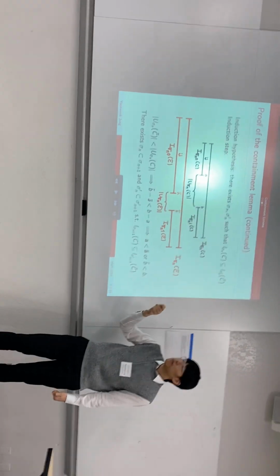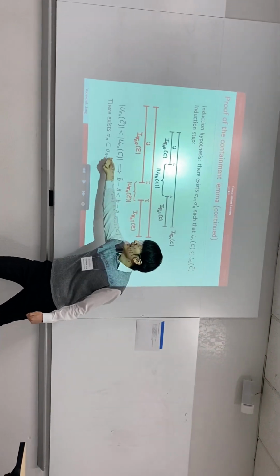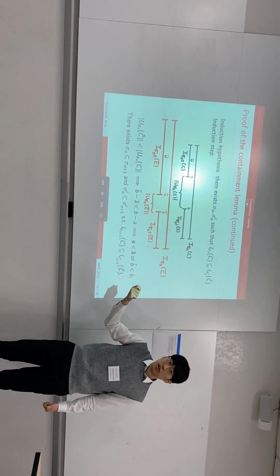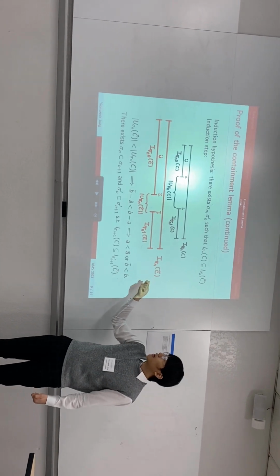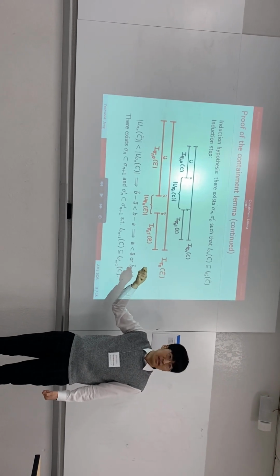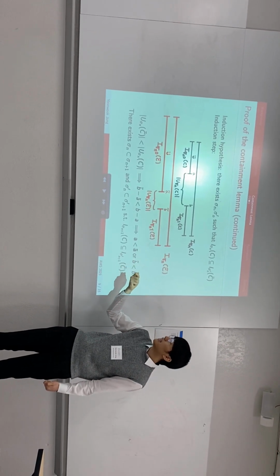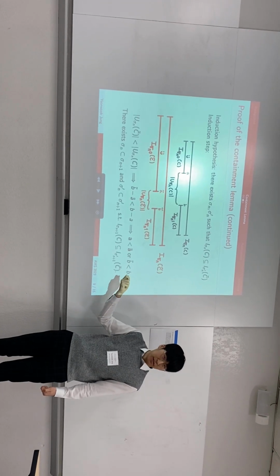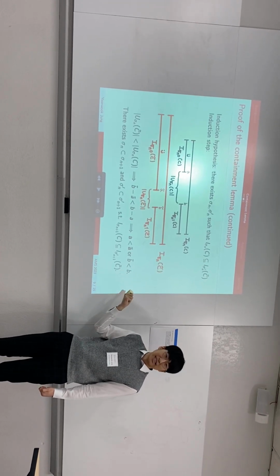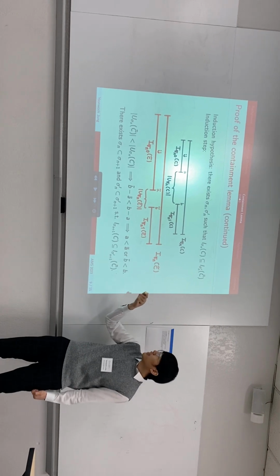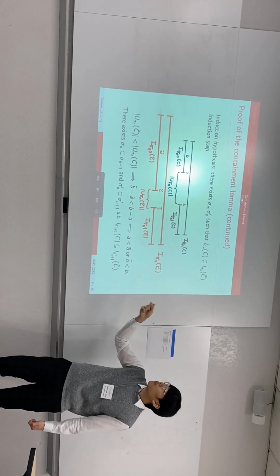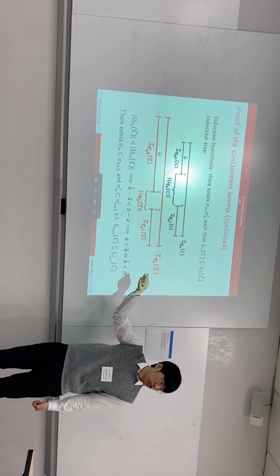And here we recall our assumption, which states that the gap of the larger Cantor set is smaller than the gap of the smaller Cantor set. In this diagram, this implies that B tilde minus A tilde is less than B minus A, which in turn implies that A is less than A tilde, or B tilde is less than B. I've drawn the case where A is less than A tilde, and we can see that we have the inclusion in the next generation.